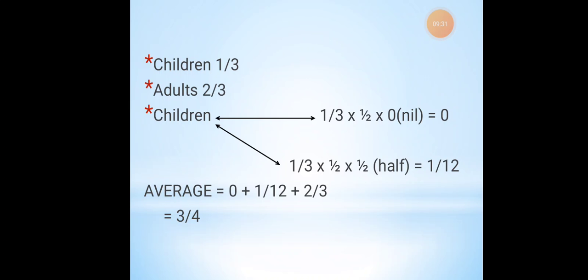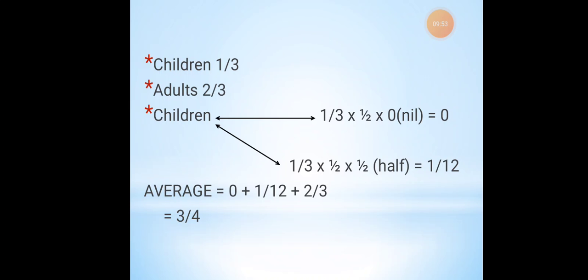So how will be the consumption of the children? If an adult eats one whole plate of maybe chicken biryani, what will the children eat? The children will eat only a half, not even half, maybe a quarter. So I'll talk about this in percentage terms.